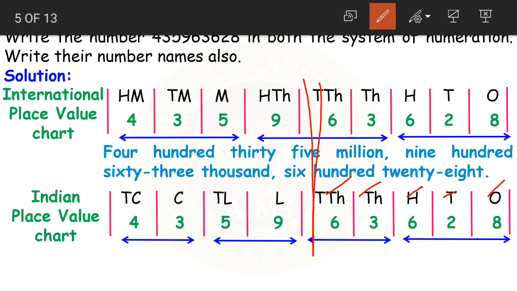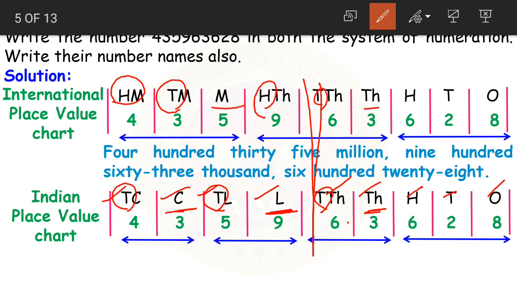Still here both the place value charts are same. But after 10,000 we have lakhs, 10 lakhs, then we have crores and 10 crores. In the Indian system we follow the ones and tens approach. Ones and tens, ones and tens. But in international system, ones, tens, hundreds, ones, tens, hundreds.